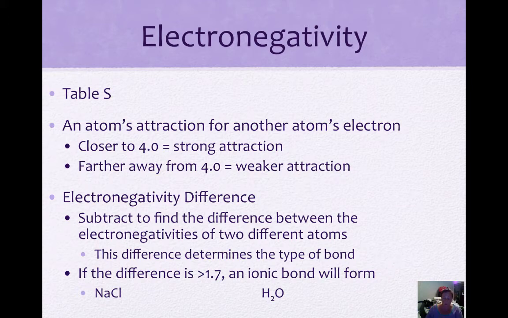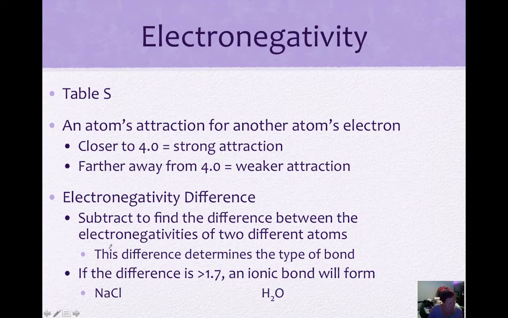So for example, let's turn to Table S in our periodic table. If you don't have your periodic table, let's get it out now. We're going to look up the electronegativities of sodium and chlorine for NaCl, sodium chloride, and we're going to look up the electronegativity for hydrogen and oxygen.